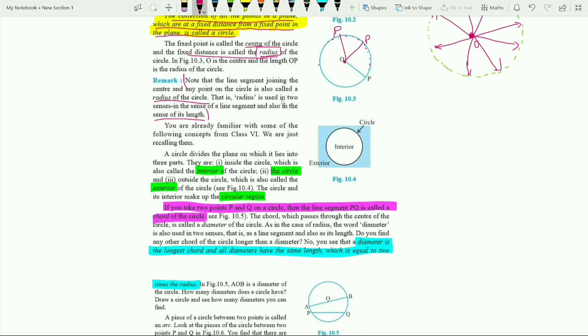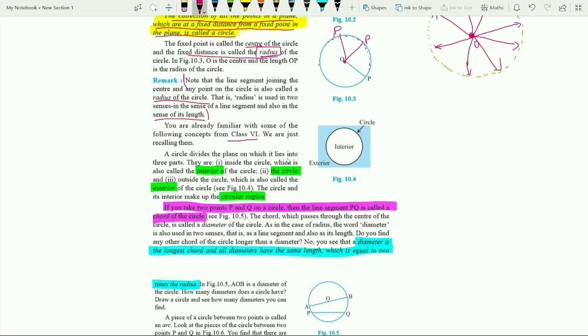Note that the line segment joining the center to any point of the circle is also called the radius of the circle. Radius is used in two senses: in the sense of a line segment and also in the sense of its length. We know this is a line segment, but radius also represents the length of the line segment. You are already familiar with some of these concepts from class 6: radius, diameter, chord, etc.